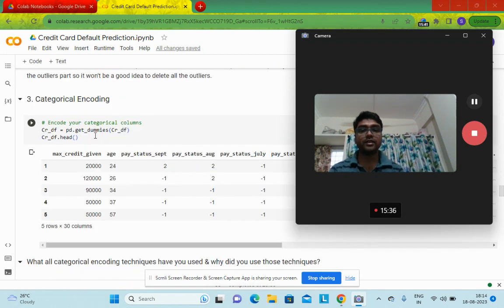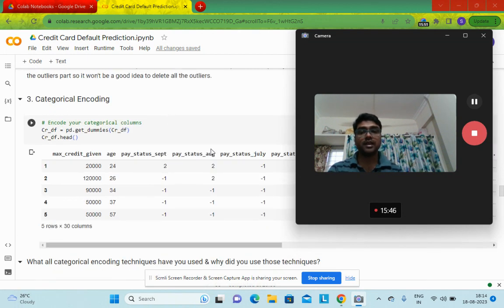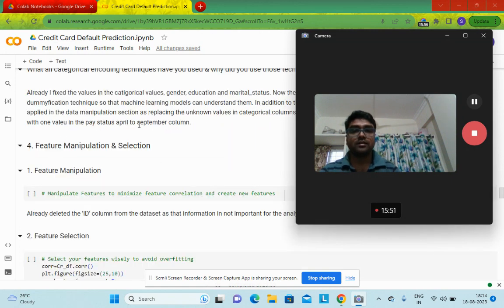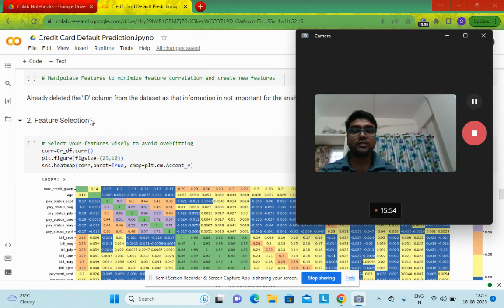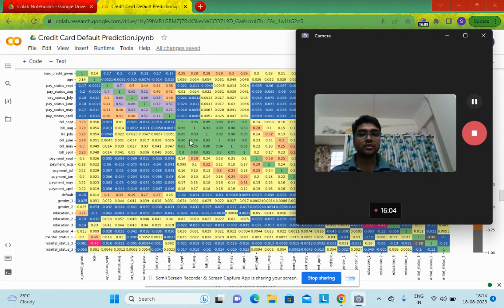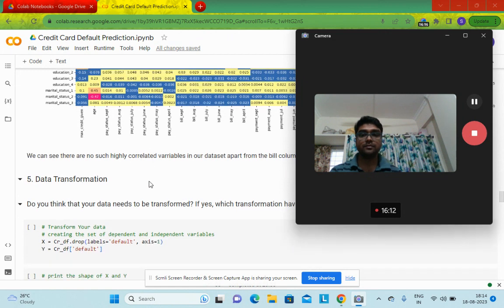Next, encoding the data set. Since we have three categorical data here, like age, education, and marital status, I have dummified them. Then feature manipulations, I already dropped the ID column for ease of data analysis. Next, after dummification, I have checked the correlation of the data again. The result is quite the same. There are no such highly correlated variables in our data set.